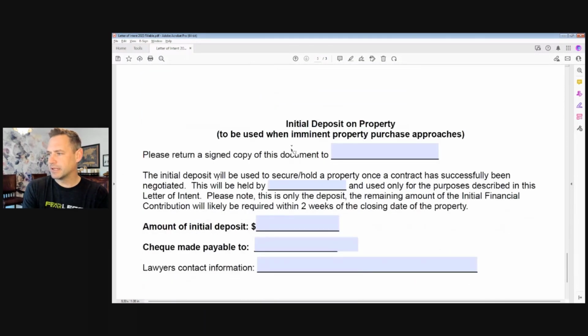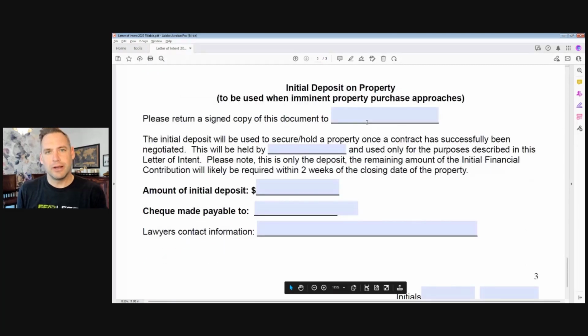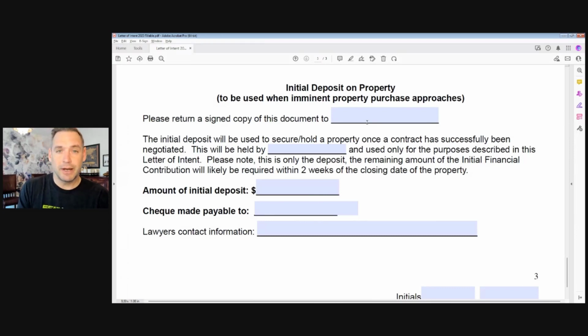And a lot of times this next section here, guys, is used because in order to go out and actually put an offer on a property, in a lot of provinces you need to put down a deposit right away to show that you're serious about buying this property. It makes your offers look better.